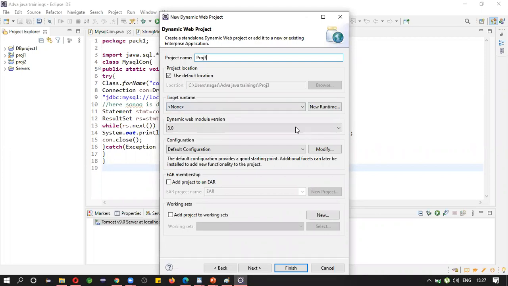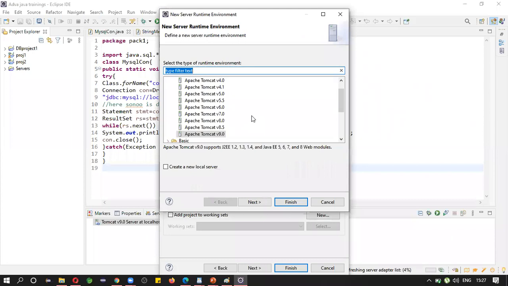See, target runtime. Let me select Apache 9. Runtime means who is running the actual application, that means the server. Or else you can choose different types of servers. Now you will see various servers which are implementing the servlet interfaces or API. See Apache, these are the versions: Apache 3, 4, 4.1, 5, 6, 9.